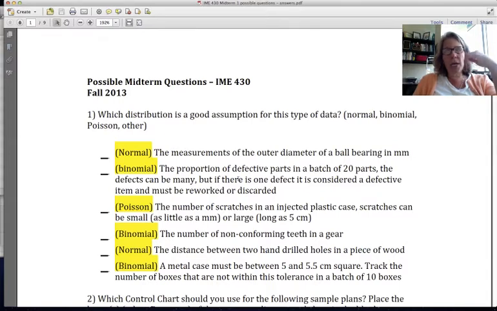Poisson distribution, I don't actually know the best explanation for it, but it is something you're counting, so it's going to be integers, but it's also not limited in the positive sense. It could go to infinity. On the negative side, because you can't count anything less than 0, it's limited by 0. So it goes from 0 to positive infinity. And if you see anything that you can count like that, that would be a Poisson distribution.